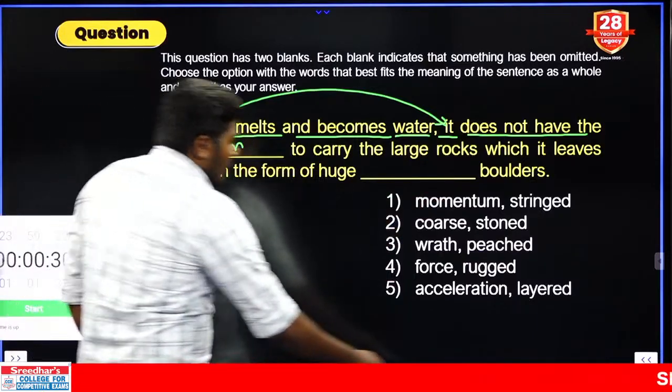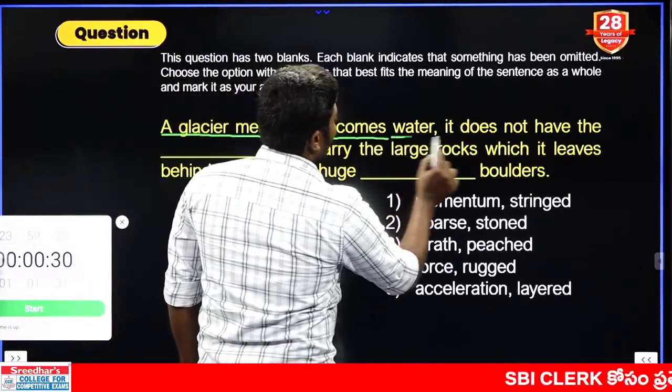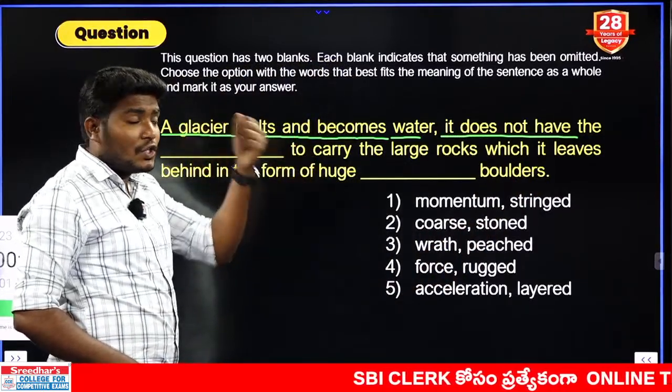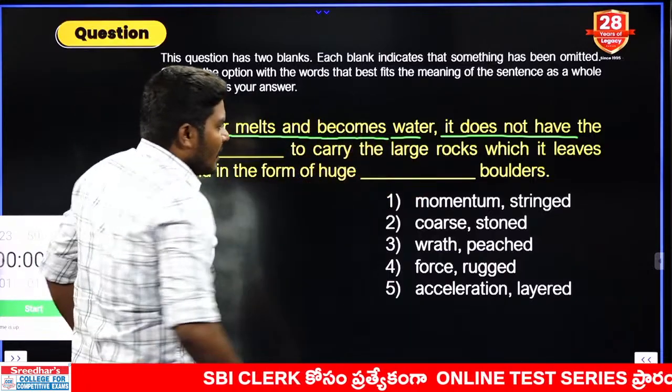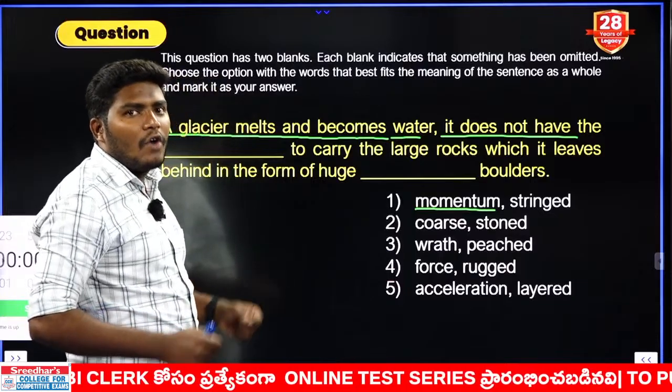Now we need a noun form here. Look at this: a glacier melts and becomes water. It does not have the dash to carry. It does not have the energy to carry the rocks. Water cannot carry the large rocks. That is the meaning: does not have the momentum. Momentum is nothing but the way of moving.